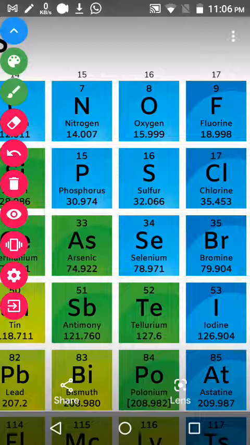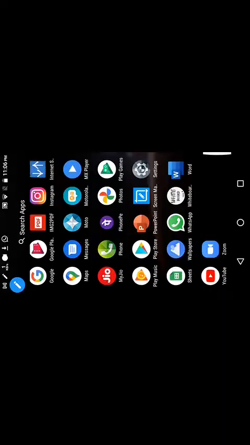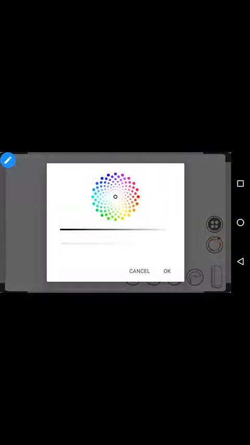Like that only, the periodic table has been arranged. Okay. Now you can know the usage of this atomic number. For example, atomic number 1 is hydrogen.